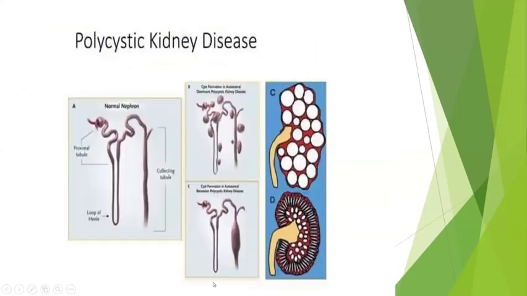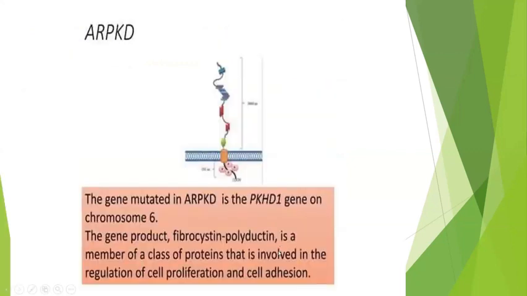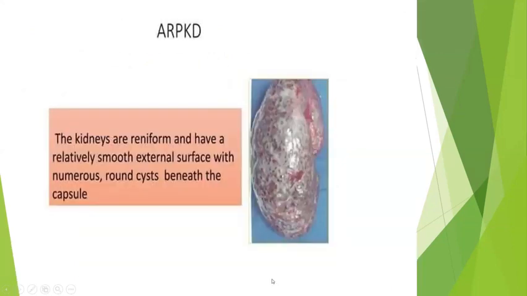Next comes the autosomal recessive. Here, as I told you, autosomal recessive again involves only the medullary areas. The gene mutation will be PKHD1, so its product will usually be fibrocystin polyductin. This is involved in cellular proliferation and cell adhesion. At least remember these things so that you are able to write the pathogenesis.